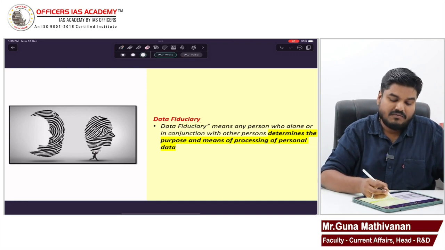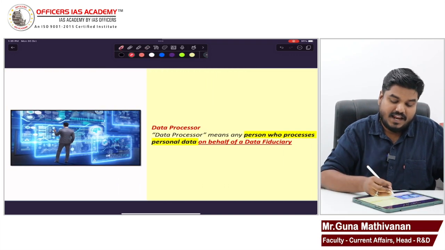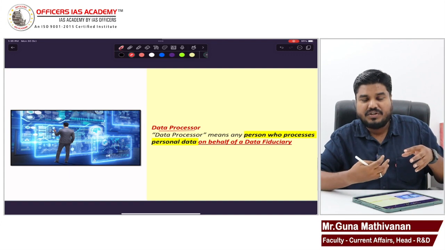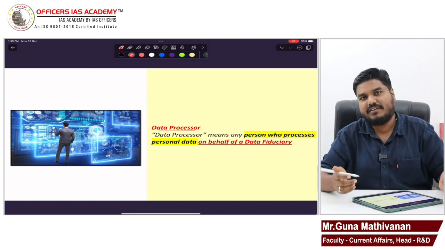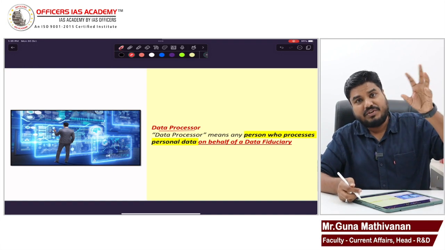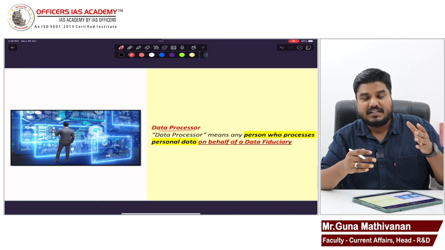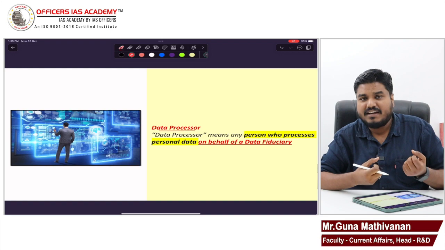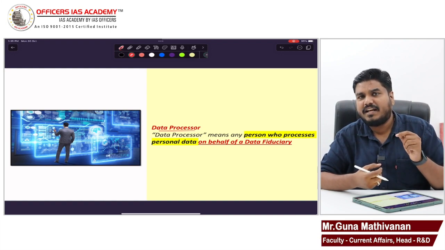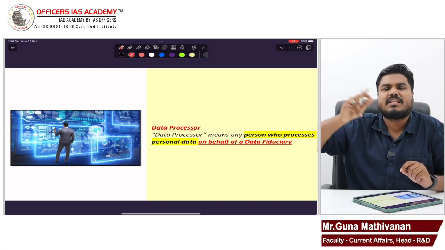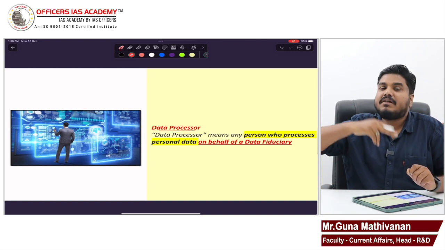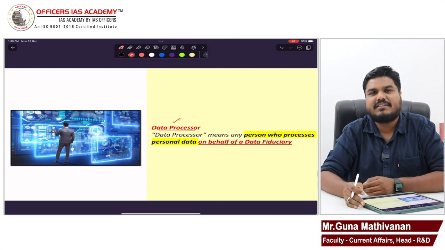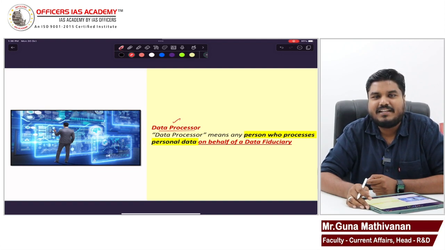Have clarity. Now, data processor. Data processor. It is the person who gets the data from the data fiduciary and will do all the processing work required. See, sometimes data fiduciary itself can process, but at times the data fiduciary will get the data, and that data will be processed by some third party for some other purposes. Right? The third party who does the processing work, that person is called as data processor. Right? I hope you got some clarity.